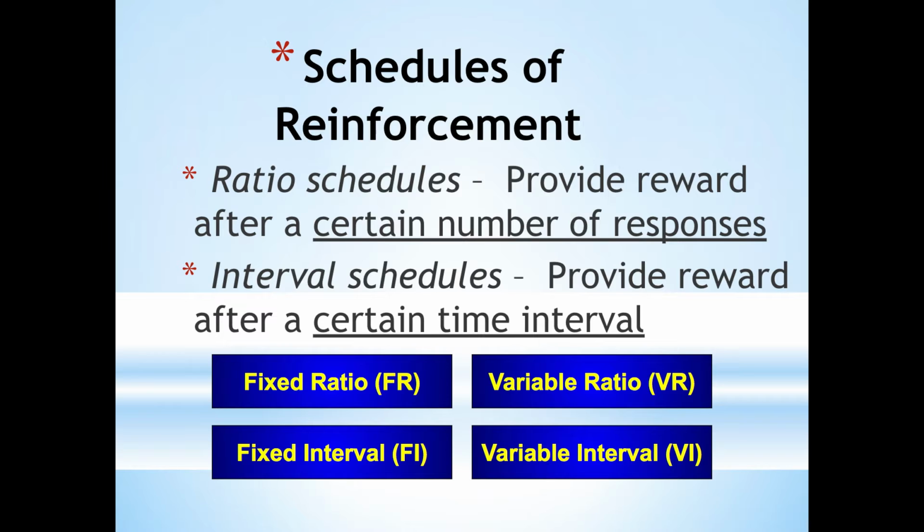Or the number of responses or time is variable, meaning the organism doesn't know how many behaviors it has to exhibit or how much time will go by before it receives reinforcement. So fixed just means a certain number of behaviors or a certain amount of time, which is defined. Variable means the number of behaviors and the amount of time is unknown to the organism.